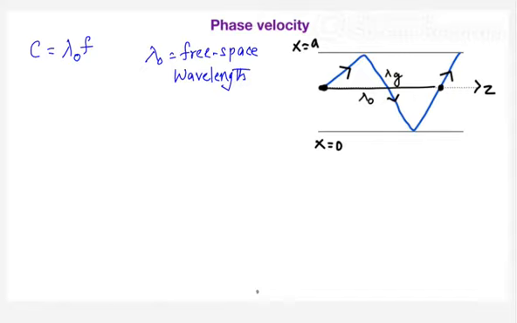Now what will happen the moment you introduce the two conducting plates? I can call that velocity the phase velocity. So the phase velocity comes into the picture when you introduce the waveguide. When you introduce the waveguide, to cover the distance from here to here, the wave is actually traveling more distance, isn't it? To cover the same distance as in free space, the wave is taking a longer path because of the reflection. Will you agree with my point?